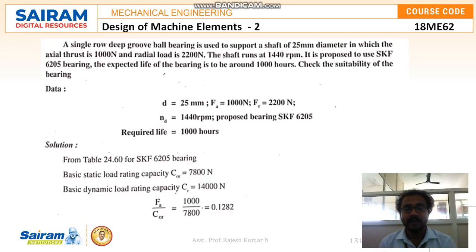So the given data: d is 25 mm, FA is 1000 Newton, FR is 2200 Newton, N is 1440 RPM, and the proposed bearing is SKF 6205 and required life is 1000 hours. So from table 24.60, for SKF 6205 bearing, the basic static load rating capacity C0R is equal to 7800 Newton and basic dynamic load rating capacity CR is equal to 14,000 Newton. So FA by C0R is equal to 1000 divided by 7800, which is equal to 0.1282.